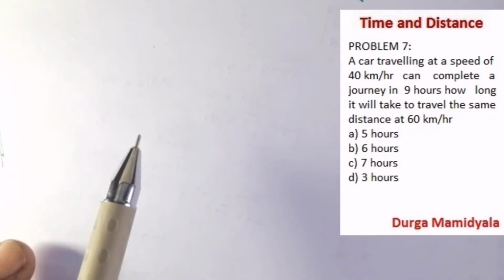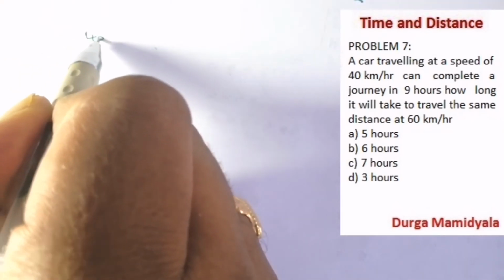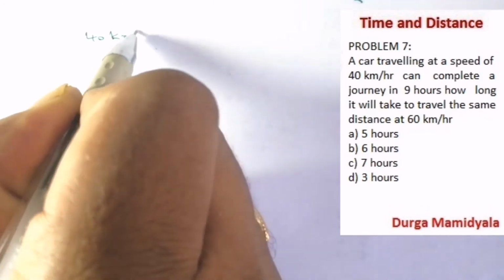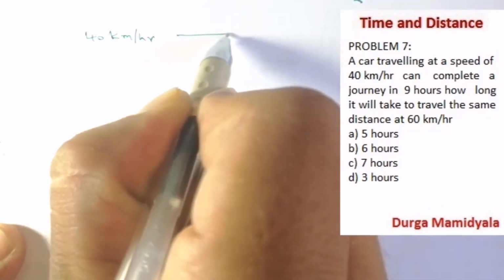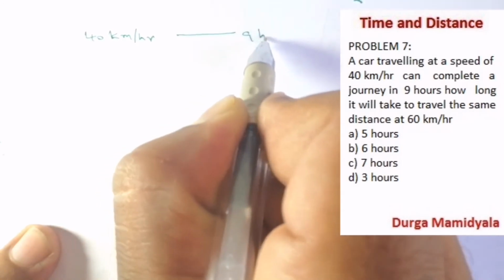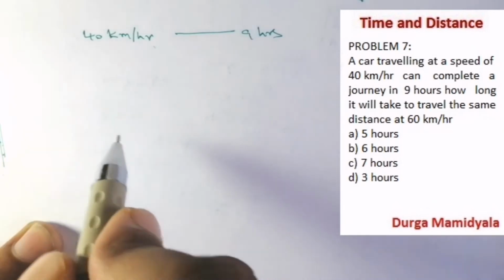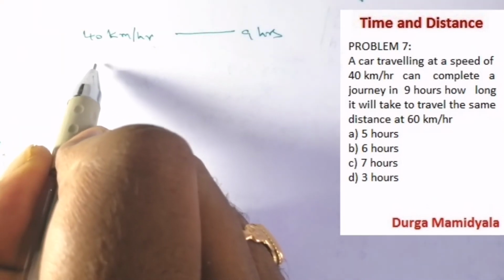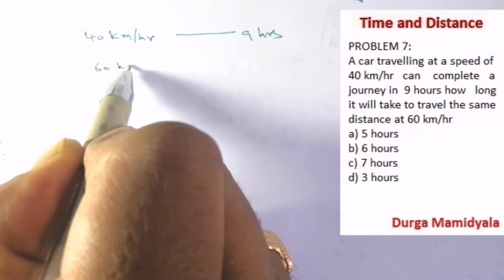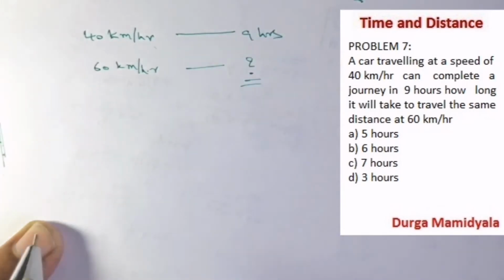So the question is, a car is traveling at 40 km per hour and completes the journey in 9 hours, and how long will it take to travel the same distance at 60 km per hour? What will be the time taken? So this is our question.